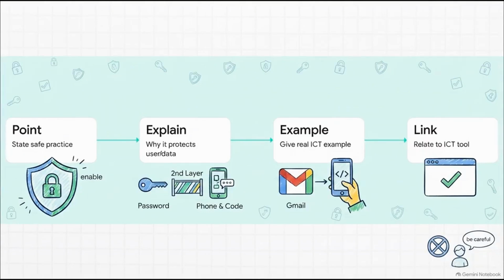Point. Users should enable two-factor authentication for email. Explain. This adds a second verification step so attackers can't access the account with just a stolen password. Example. A Gmail user must enter a password and a phone code. Link. This directly secures the email tool.